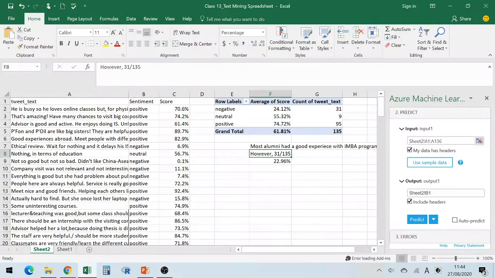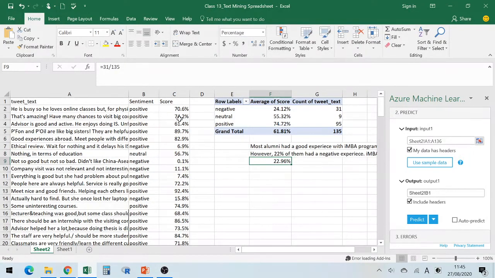However, 22% of them had a negative experience. So the IMBA program needs to improve based on their comments.